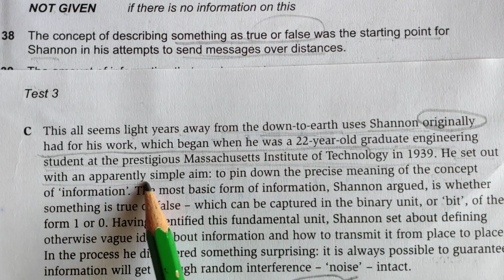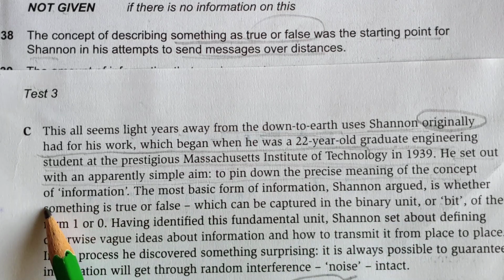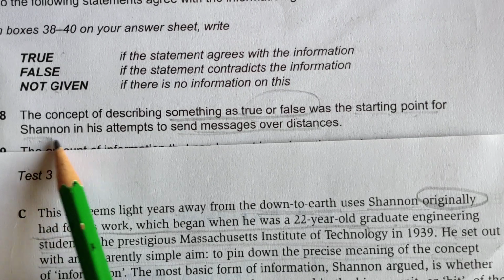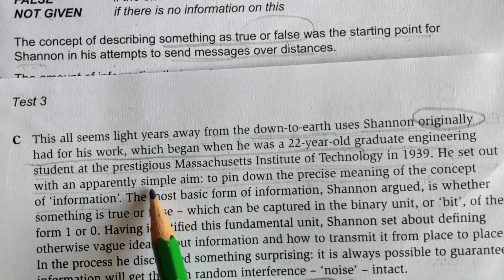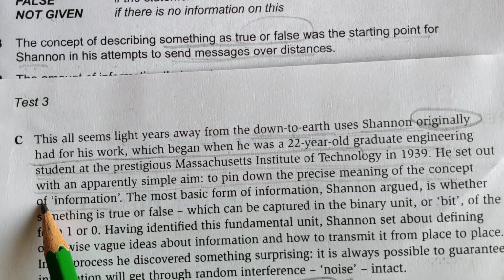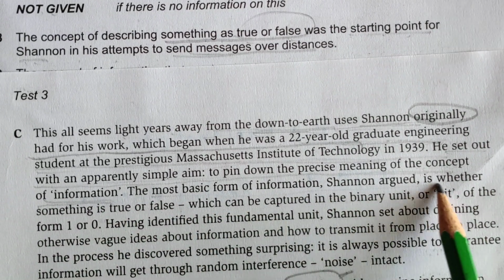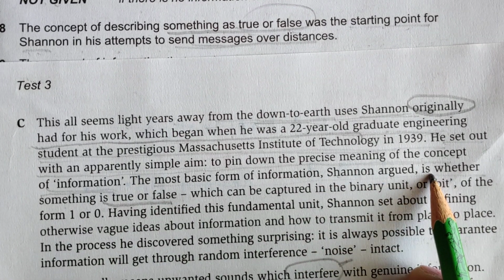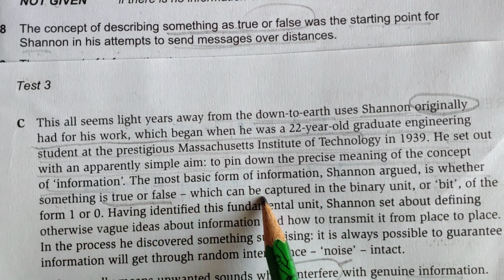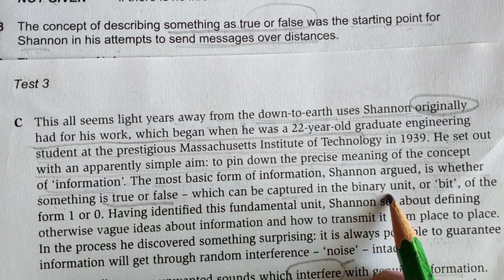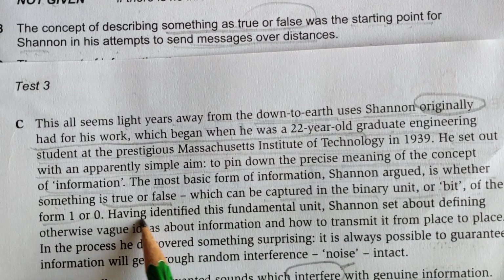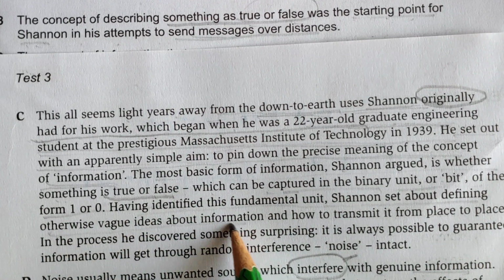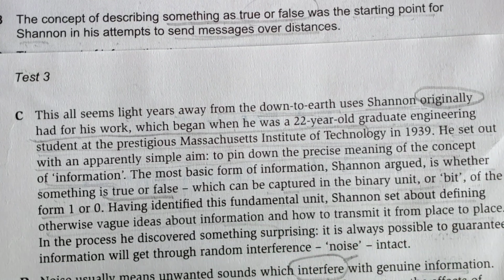He set out with an apparently simple aim: to pin down the precise meaning of the concept of information. Describing something as true or false was the starting point for Shannon in his attempt to send messages. The most basic form of information, Shannon argued, is whether something is true or false, which can be captured in the binary unit, or bit. Having identified fundamental units, Shannon set out defining otherwise vague ideas about information and how to transmit it from place to place.